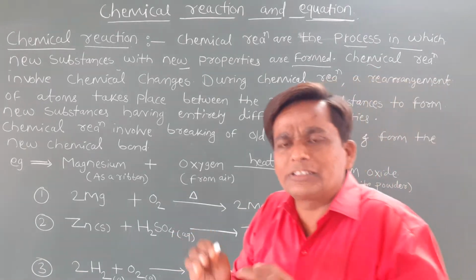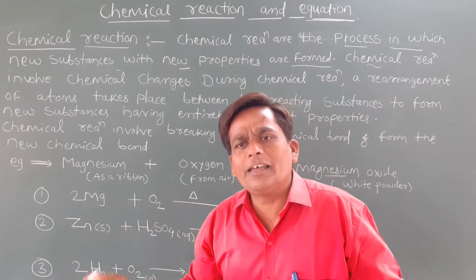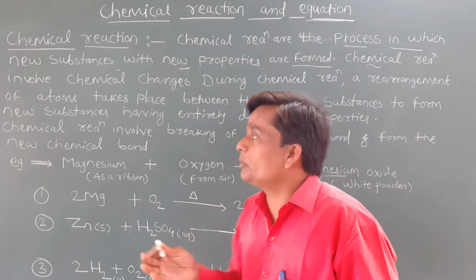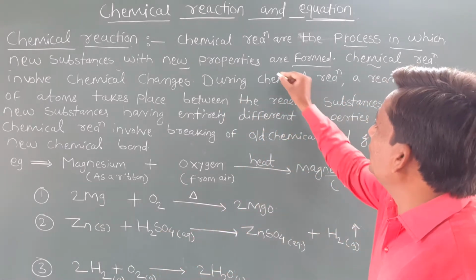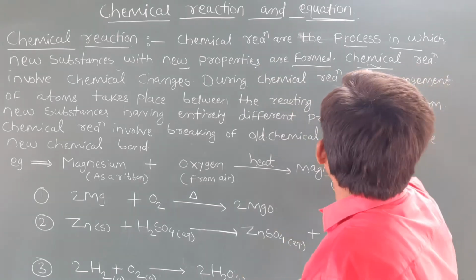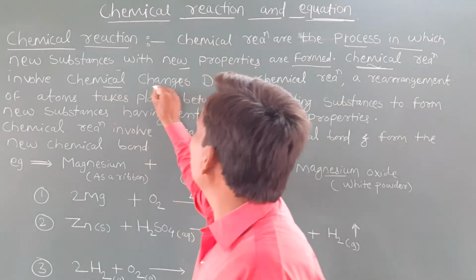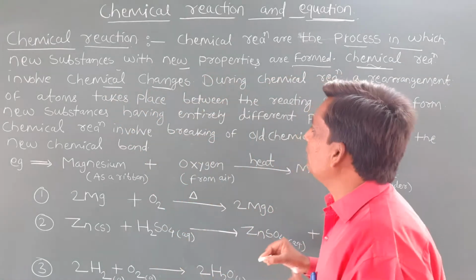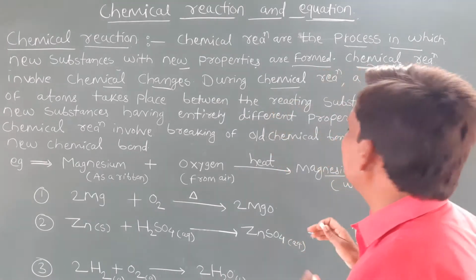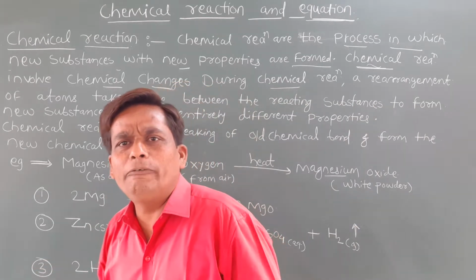When we mix two chemical substances and there is a formation of another new substance with new properties, that is what a chemical reaction is. In any chemical reaction, a chemical change is involved. During a chemical reaction, a rearrangement of atoms takes place. That is also very important.